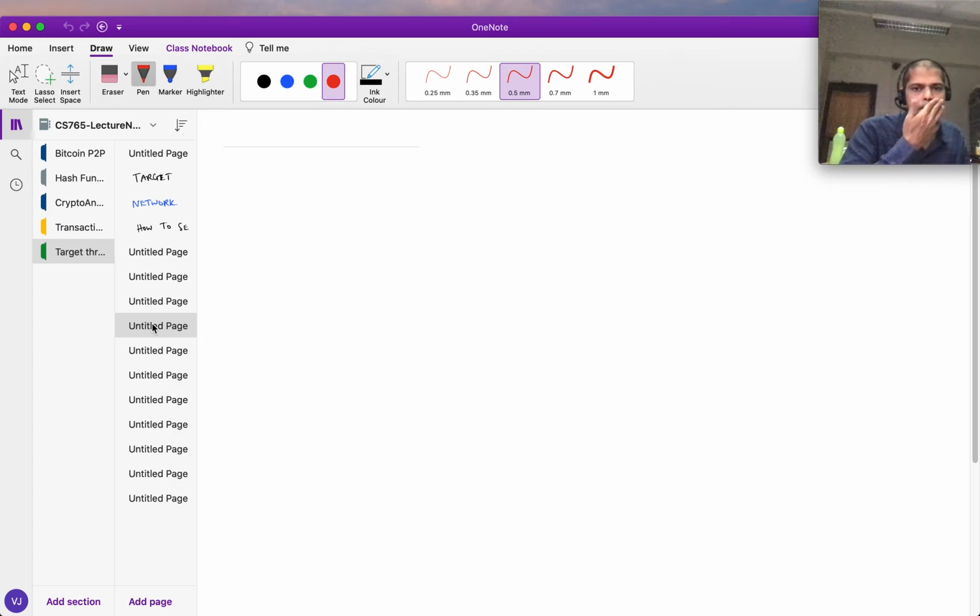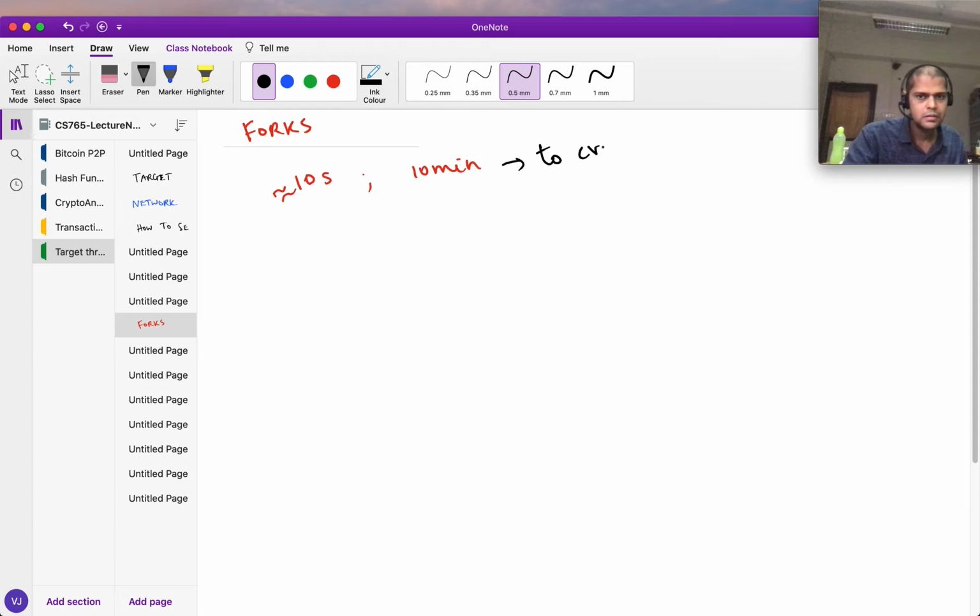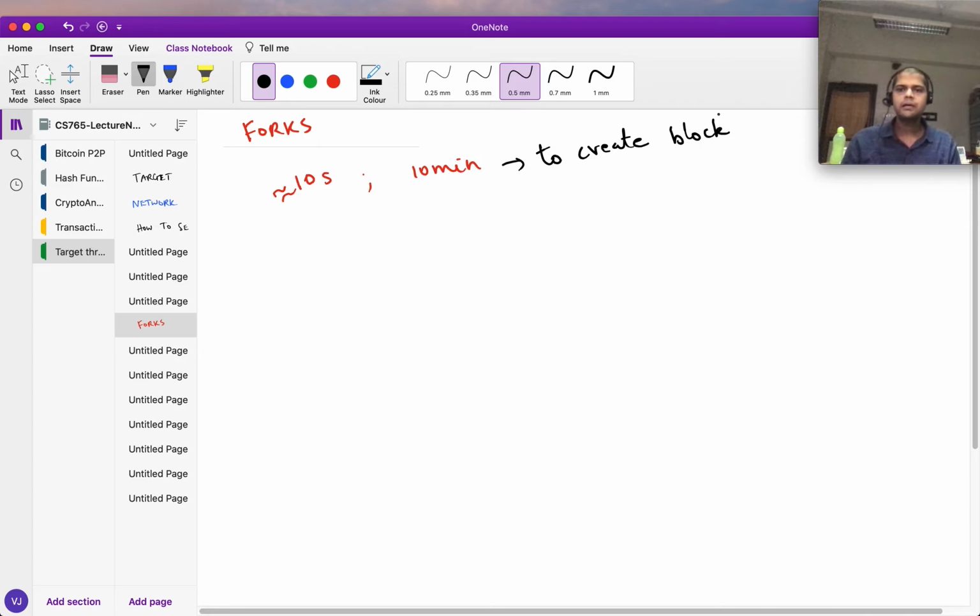Okay, so this is going to ensure that we don't have too many forks. Right? Forks are very rare because the propagation time is, sorry, the propagation time is of the order of tens of seconds, but the block interval time is roughly 10 minutes. Okay, so automatically the target is adjusted to the hashing power in order to ensure that blocks are generated every 10 minutes. So what happens if a fork occurs?